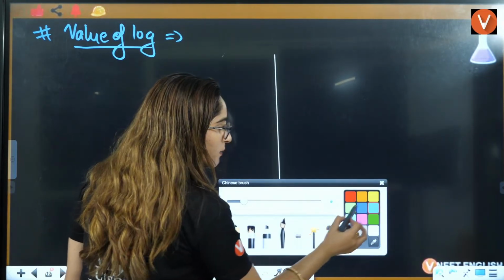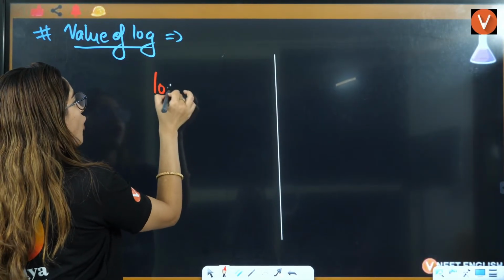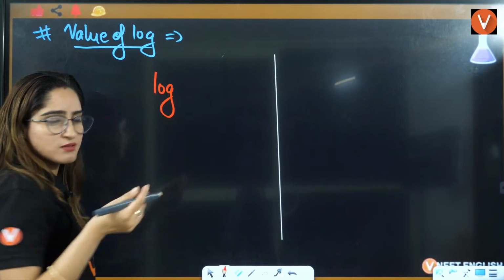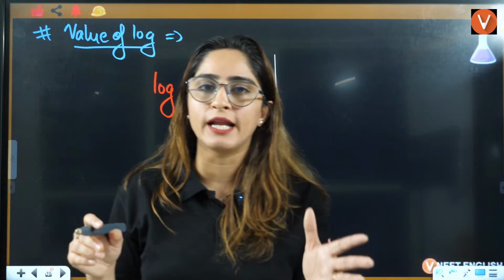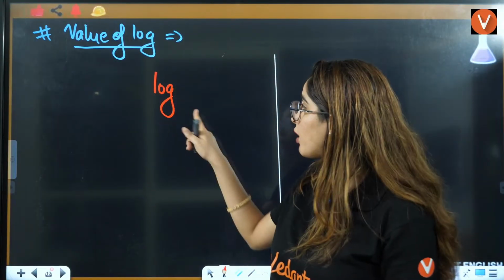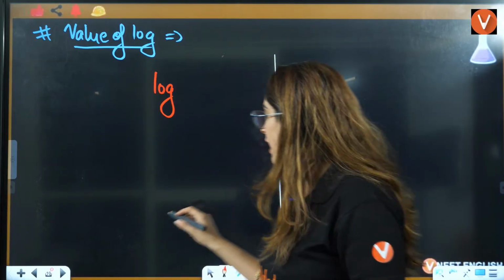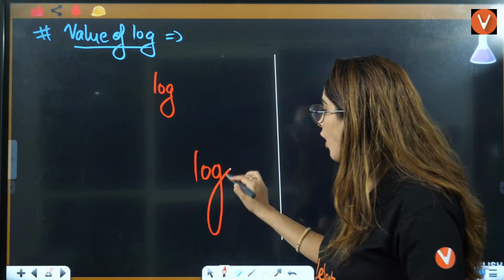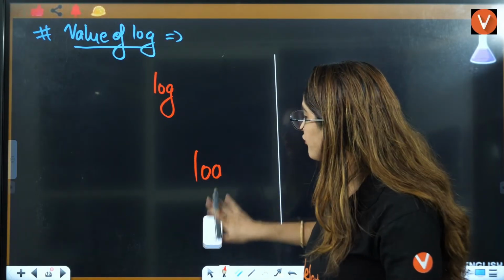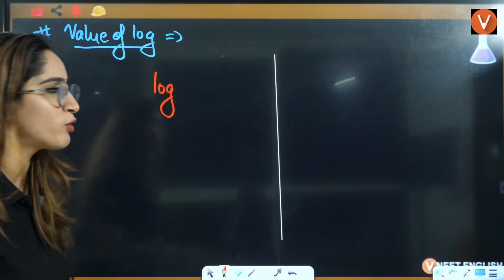So let's say I'm talking about log of this. This whole log I am writing is log base 10. If I am not writing the base and I write only log, that means I am writing log base 10 only. So don't get confused about which base I am talking about. Log base 10 only I am talking about here.